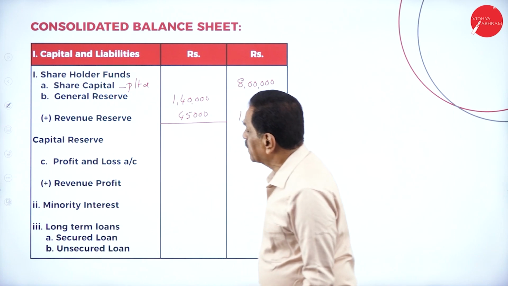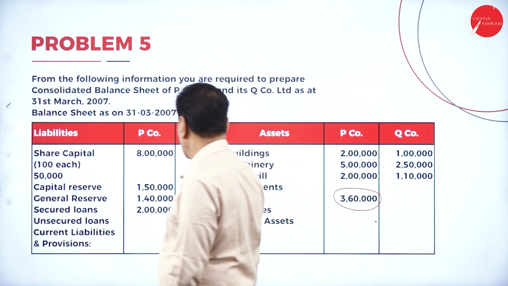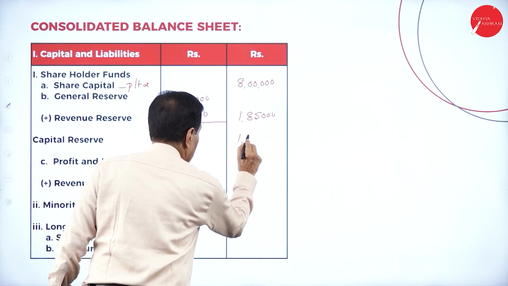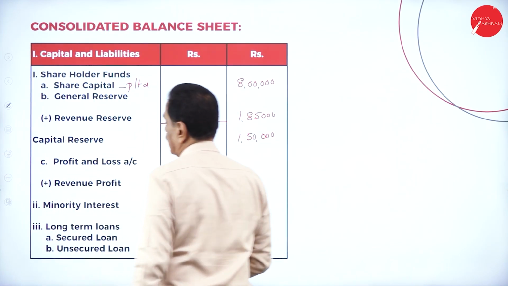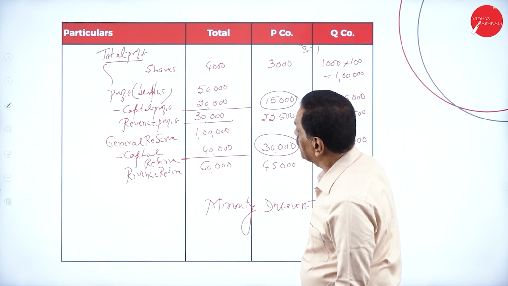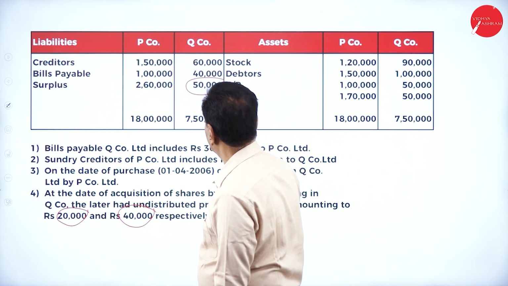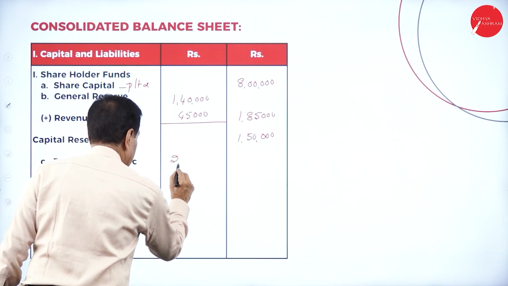Then you got a capital reserve in the balance sheet. See that. What's the capital reserve you got? 1,50,000. Then profit and loss, nothing but a surplus as per the balance sheet. Your surplus is how much? 2,60,000. Profit surplus 2,60,000.